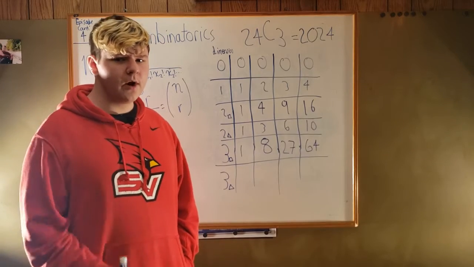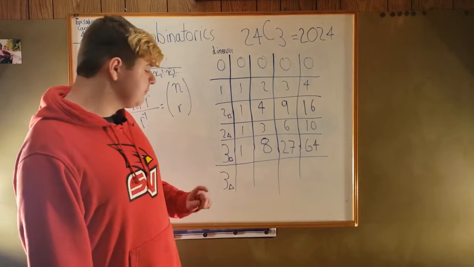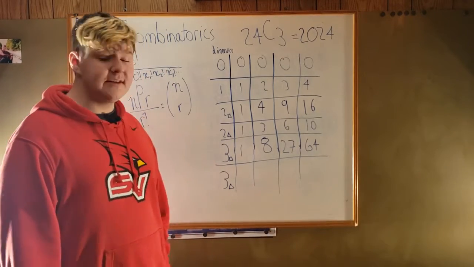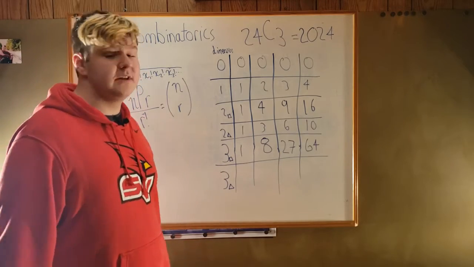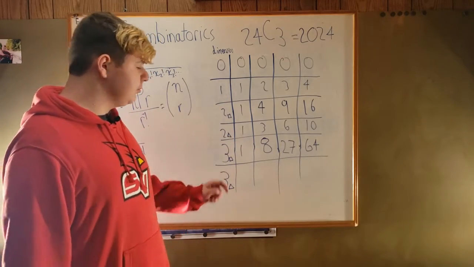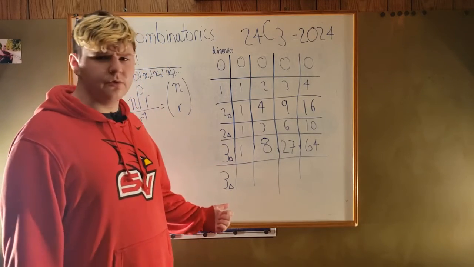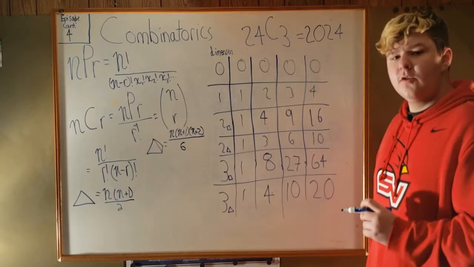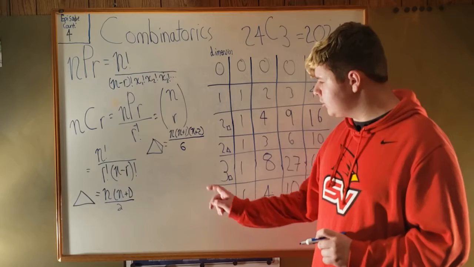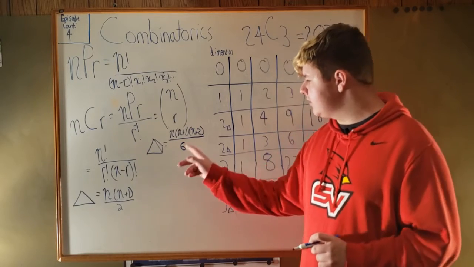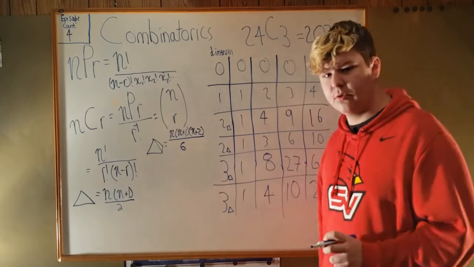So now that we know what triangle numbers are and square numbers and how to visualize them, what if we go to the third dimension with cube numbers and tetrahedron numbers? Well, we know cube numbers are just whatever number is cubed. So for example, 1 cubed is 1, 2 cubed is 8, so on and so forth. What would a triangular number be in the third dimension? The formula for these 3D triangular numbers looks something like this, which looks relatively similar to that. You can see we're just multiplying by n plus 2, and then we're also multiplying this by 3.